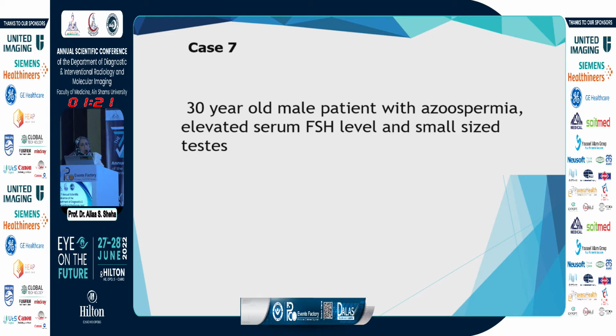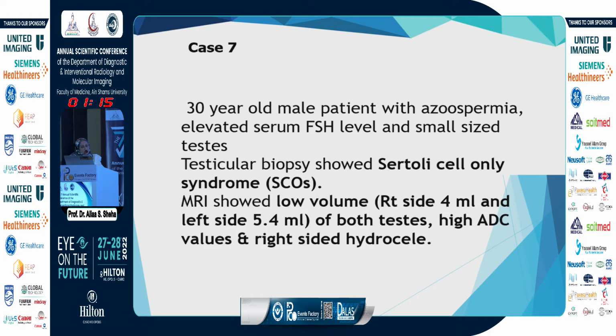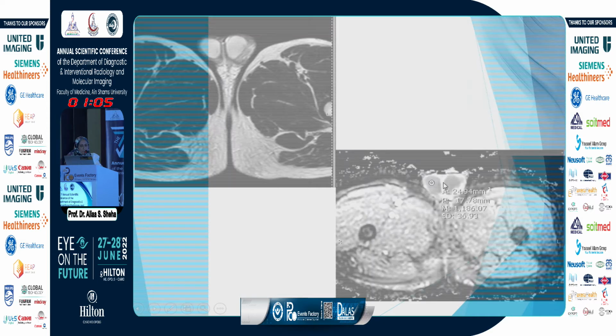Case 7 is a 30-year-old male with azoospermia and an elevated hormonal profile. Biopsy showed Sertoli cell-only syndrome. MRI showed low volume and high ADC with right-sided hydrocele. And this is the low volume of both testes, and the ADC is 1.1, so it's higher than normal.